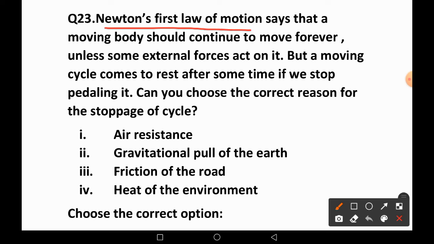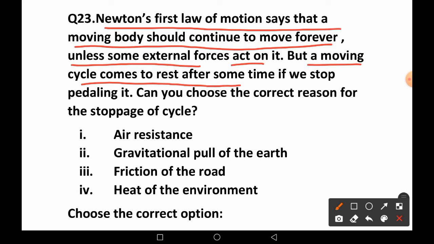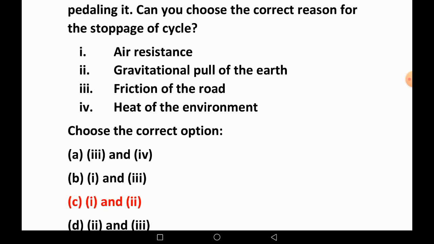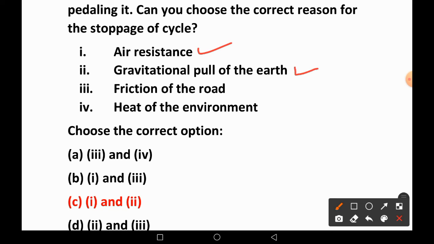23. Newton's first law of motion says that a moving body should continue to move forever unless some external force acts on it. But a moving cycle comes to rest after some time if we stop pedalling it. Can you choose the correct option? Air resistance, right. Gravitational pull of the earth, right. Friction on the road, right. Heat of environment is false. Right answer is first, second and third.